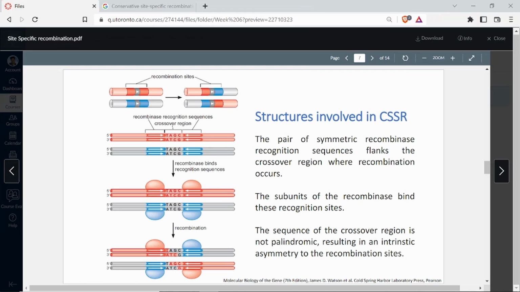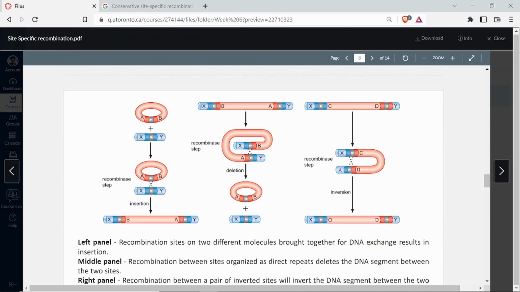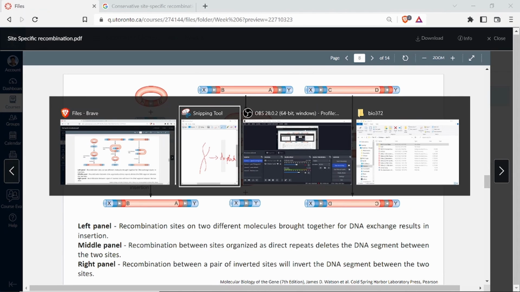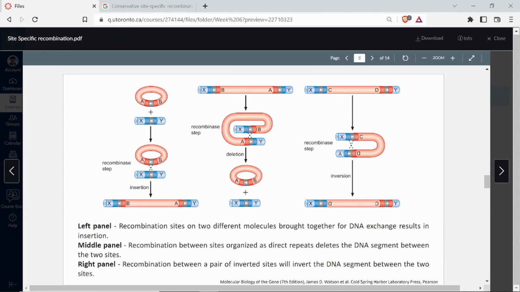So these are the molecules of recombinase. We see four molecules bound here, two red, two blue, and then recombination is going to happen. Just give me one second to complete this. So you have this sequence here, which is against this. There is recombination happening here, and it can result in insertion. So the whole of this red thing inserts into the blue thing.